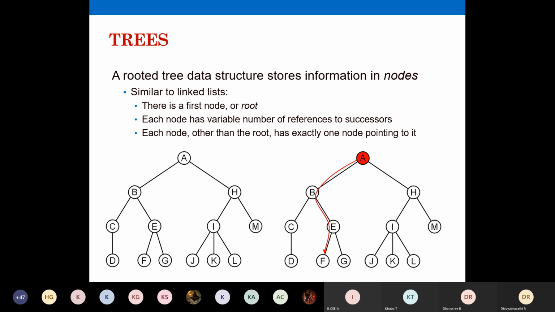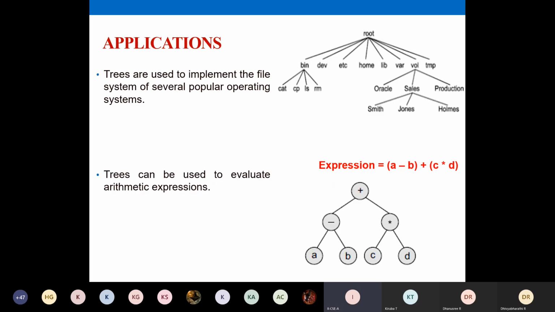Next, I'll show you some applications of trees. That is where trees are used. The tree data structure is used in so many places in computer science. I'm going to discuss 2 main applications, which are most frequently discussed or asked in many places. One application is the file directory system, how file naming is done internally.